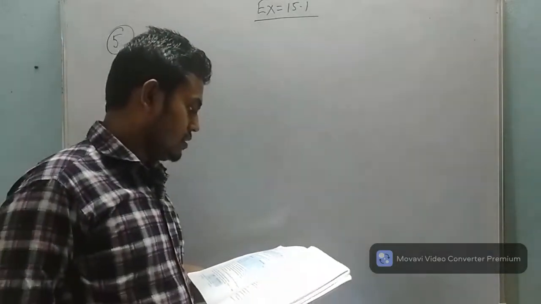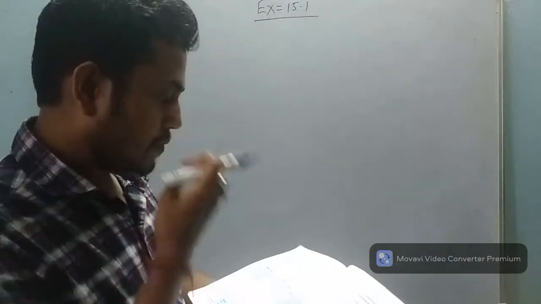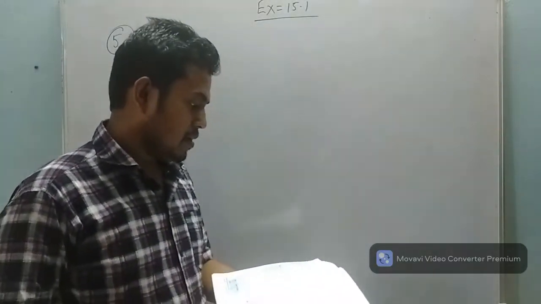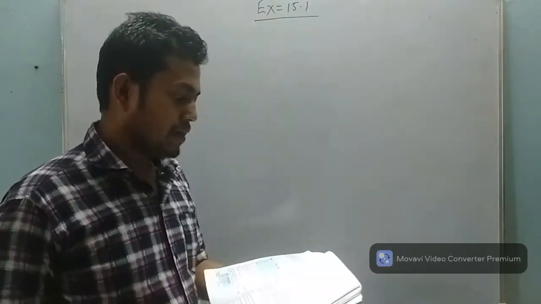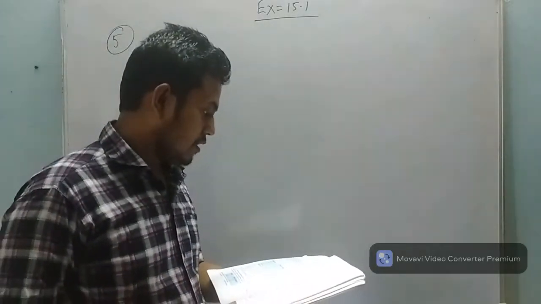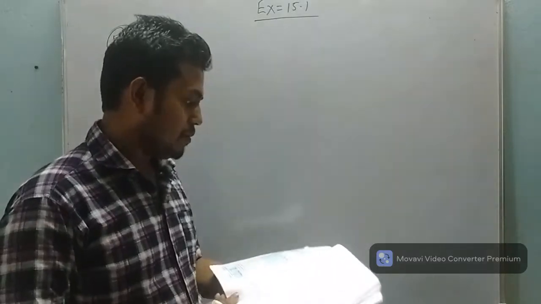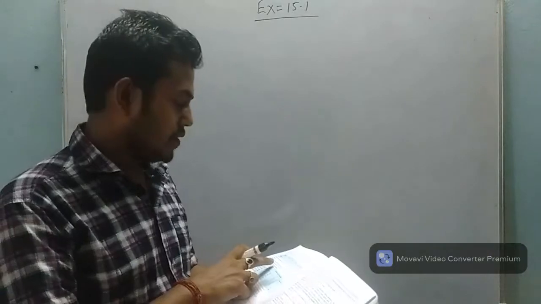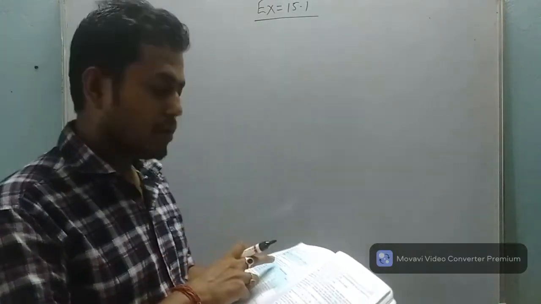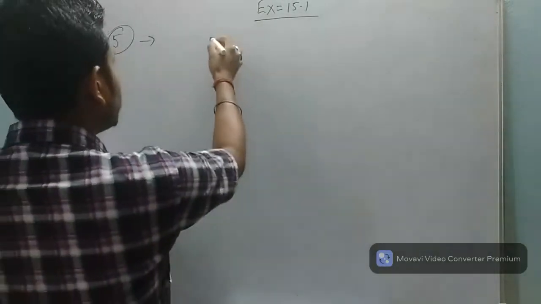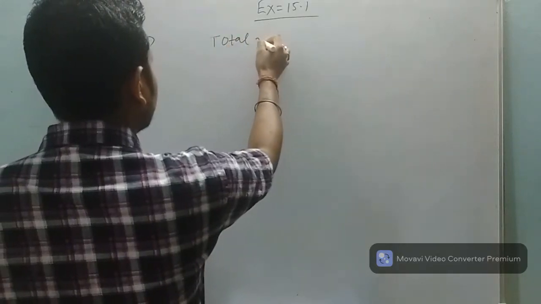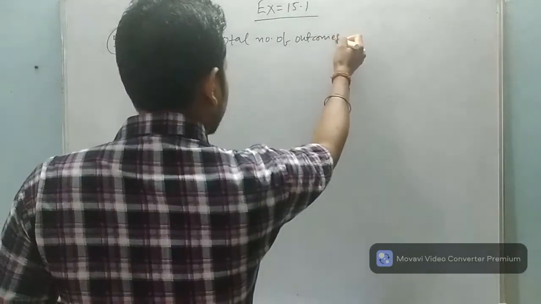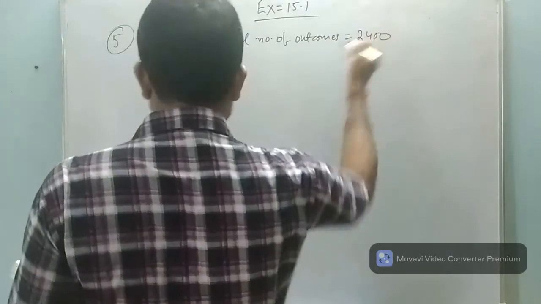An organization selected 2,400 families at random and surveyed them to determine the relationship between income level and the number of vehicles in a family. The information gathered is listed in the table below. Here they have given 2,400 families, so the total number of outcomes will be 2,400. You write total number of outcomes is equal to 2,400.